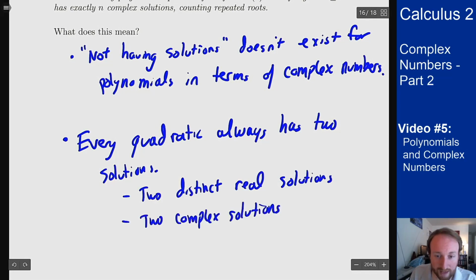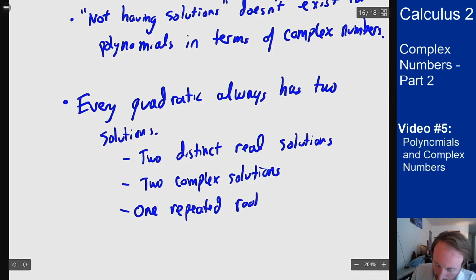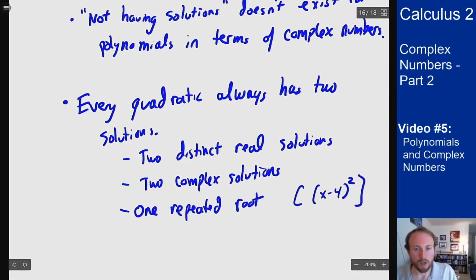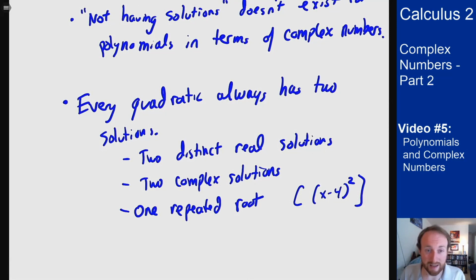We'll talk about why it can't be something in the middle later, or 1 repeated root, i.e. it's something like x minus 4 squared. We're not even thinking about that as a repeated root. It is there twice, so it has 2 solutions, 4 and 4, in this sense here.